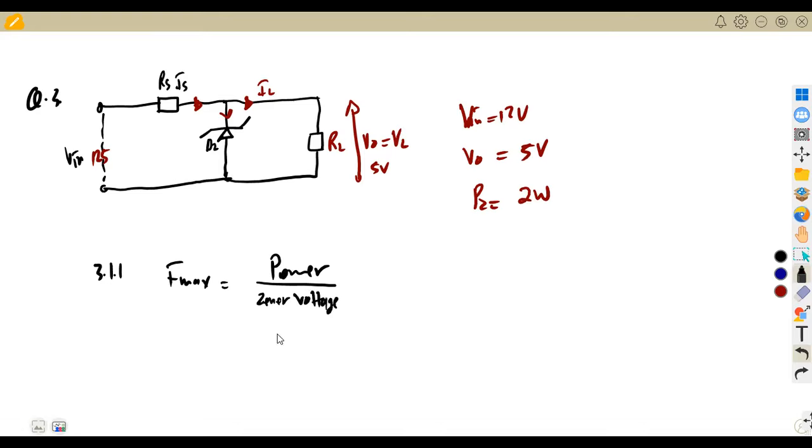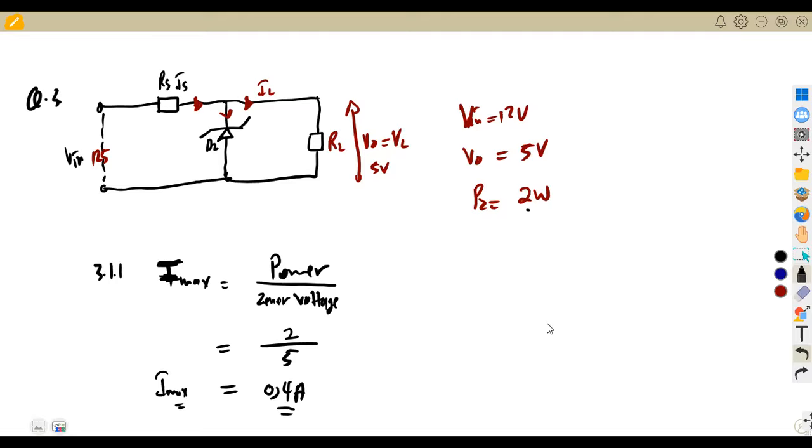So what represents the Zener voltage? Here we are not told about this voltage, but the Zener voltage is the voltage at the output. So you're going to have our power in this case, which is 2, over the voltage at the output, which is 5. So this is going to give us 0.4 amps. Remember, we are talking about the maximum current, which is measured in amps. So our maximum current is going to be 0.4 amps.